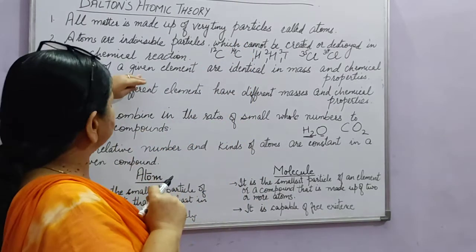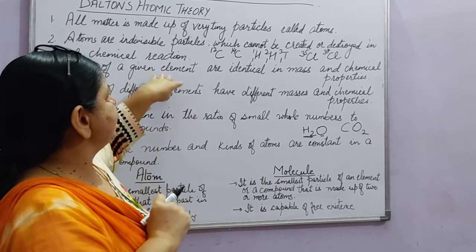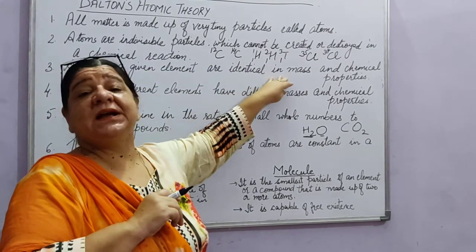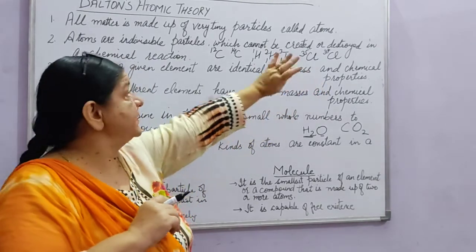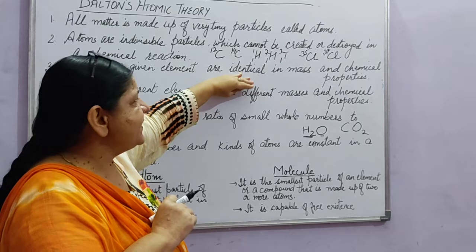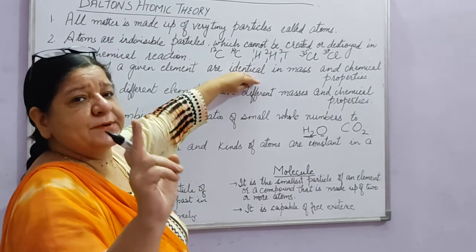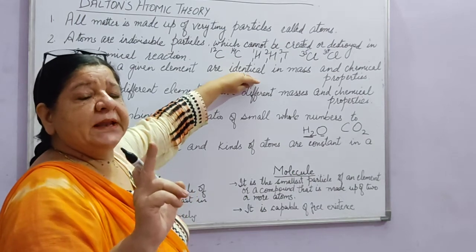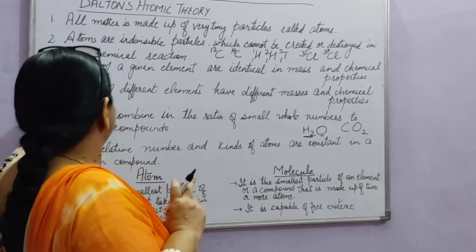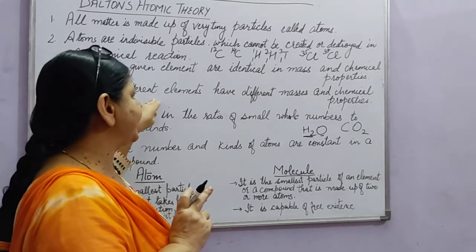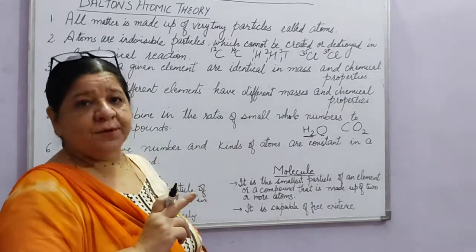So this postulate also had a drawback, that atoms of a given element are identical in mass. Of course, chemical properties remain the same. So there can be a difference in the mass of atoms of one particular element. The next one: atoms of different elements have different masses and chemical properties.